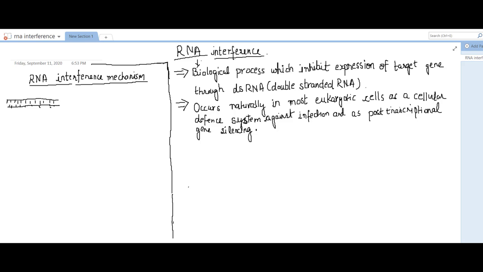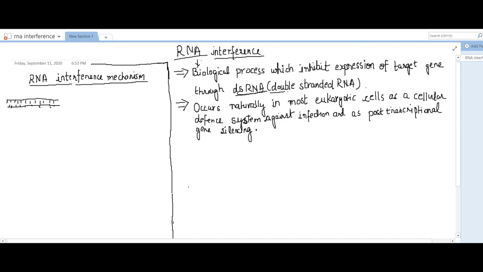The topic I am going to discuss is RNA interference. It is a little complex process but quite important. Here I will discuss RNA interference and the mechanism of how it takes place. First, what is RNA interference? Actually, it's a biological process which inhibits expression of a target gene through double-stranded RNA. Here, this double-stranded RNA is a very important molecule which plays a very important role in RNA interference.